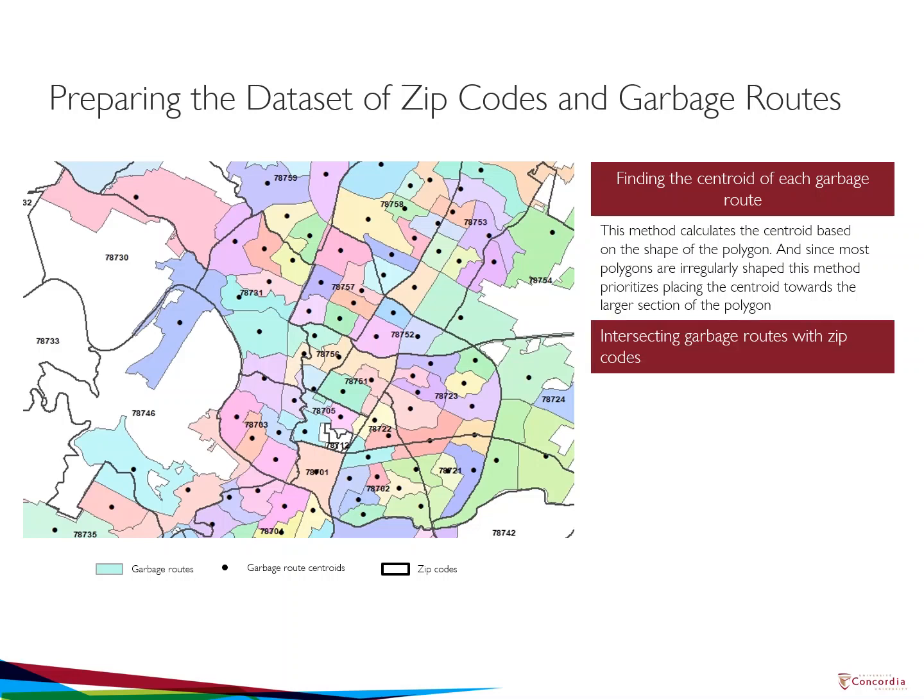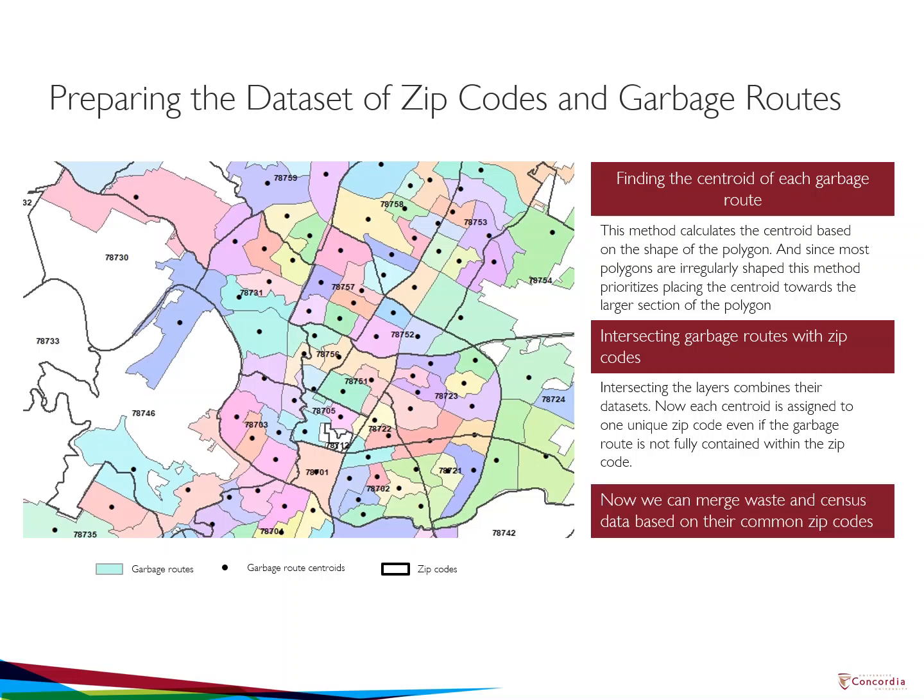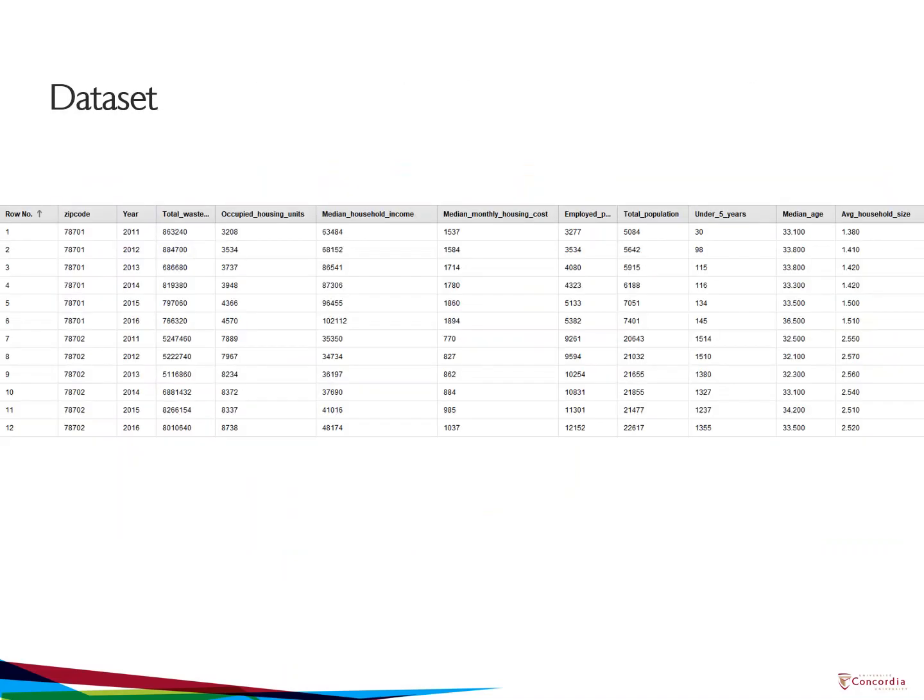And then we intersected the garbage routes with the zip codes. This combines their datasets. Now each centroid is assigned to one unique zip code, even if the garbage route is not fully contained within the zip code. Now we can merge the waste and census data based on their common zip codes for a final dataset of 11 attributes and 201 examples.